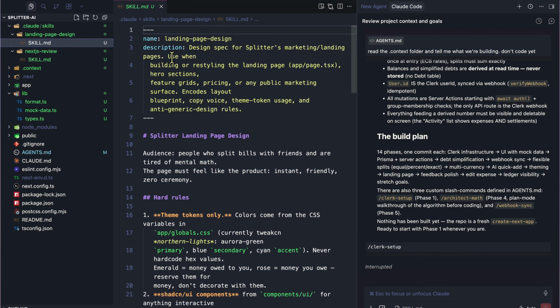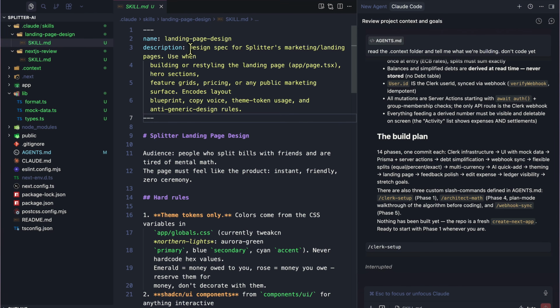Let's open up the landing page skill. We have the name and the description. The top is the description: what the skill is and when to use it. That's the magic part. Claude reads all these descriptions at the start of every session, and when my task matches one, say I say review this code or touch a file in the app directory, it pulls in the instructions automatically. I don't need to ask for it. It just fires. Think of it as an employee handbook where the right chapter opens itself.